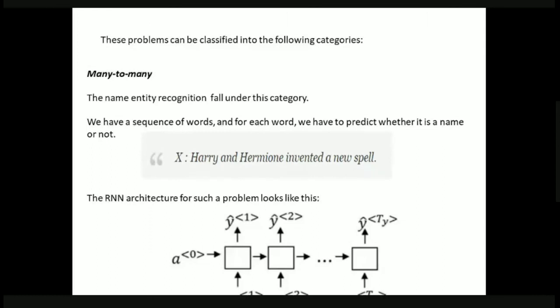Named entity recognition. If you see the input X as given, Harry and Hermione invented a new spell. Here we want the machine to identify the names, that is, here the names are Harry and Hermione. So here we are going to use many to many. We have the input as a sequence of words, and for each word we have to predict whether it is a name or not. If you see the diagram at the bottom, we have many inputs and many outputs. So for as many words as we have, it has to identify as many names in this particular input. So this is the many to many type of RNN.